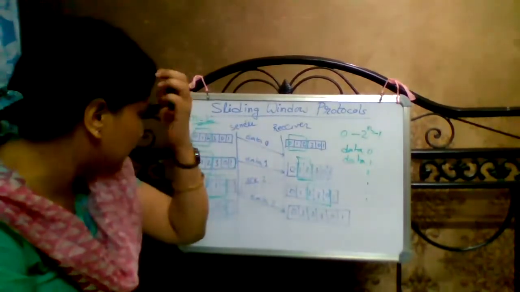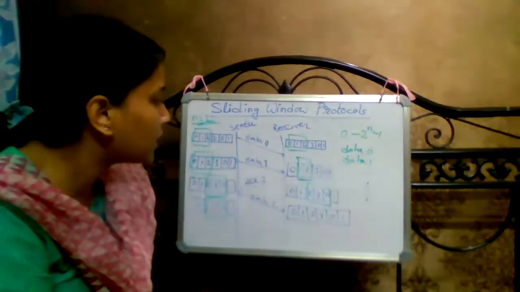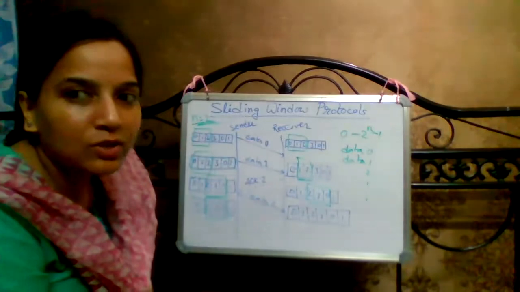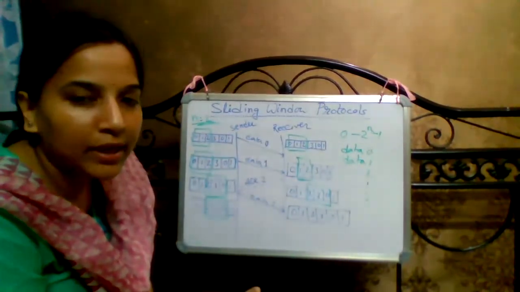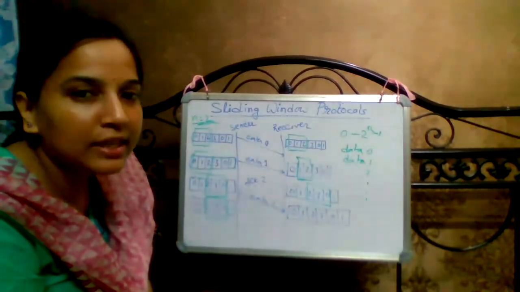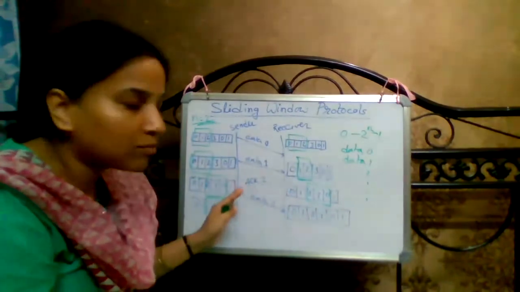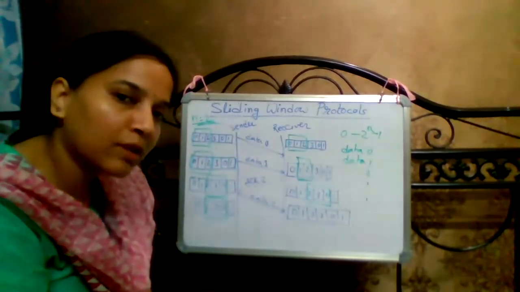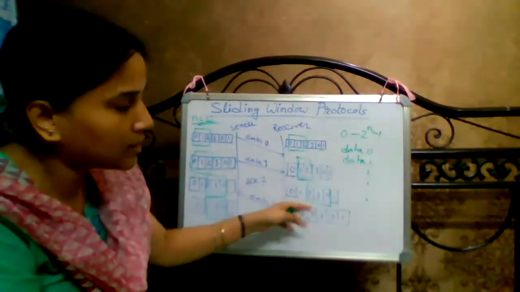And when the receiver side window slides, when the receiver sends the acknowledgement towards the sender, any frame received by the receiver must be acknowledged. When that acknowledgement is sent, the window slides towards the right, following the maximum window size.